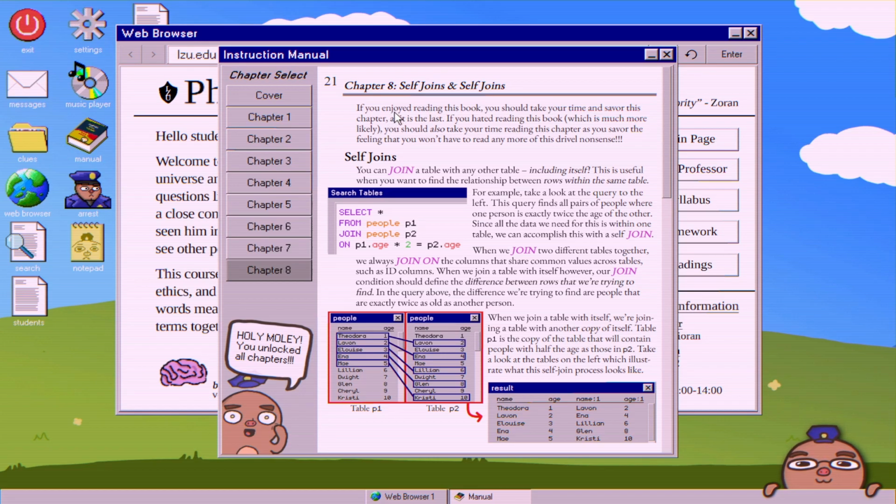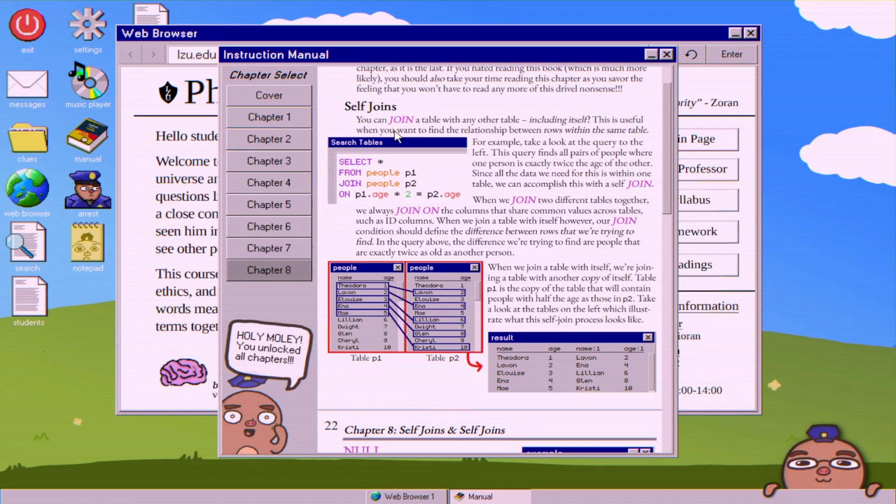Here we go. If you enjoyed reading this book, you should take your time and save this chapter as it is the last. If you hated reading this book, which is much more likely, you should also take your time reading this chapter as you savor the feeling that you won't have to read any more of this drivel nonsense.